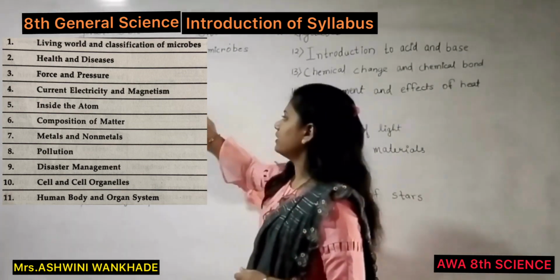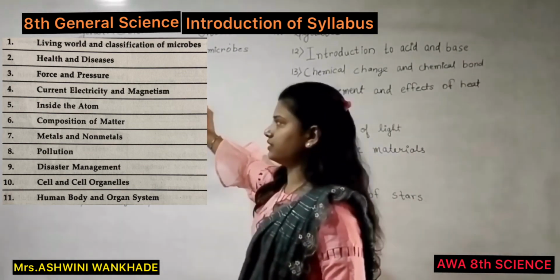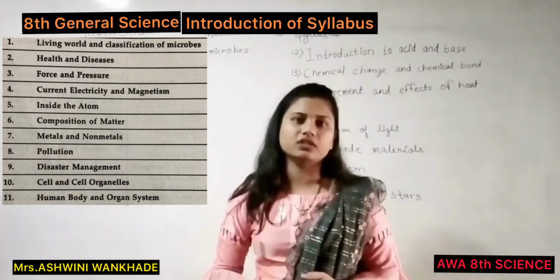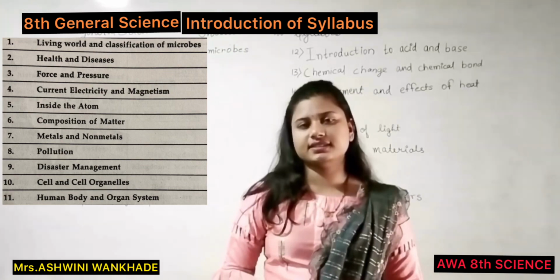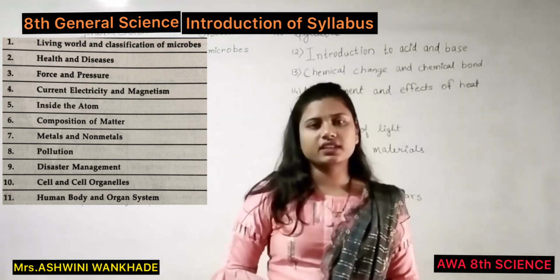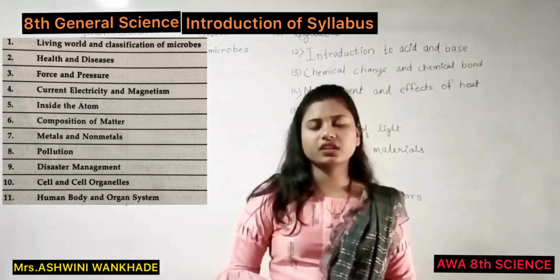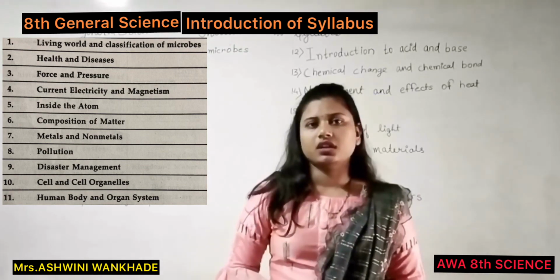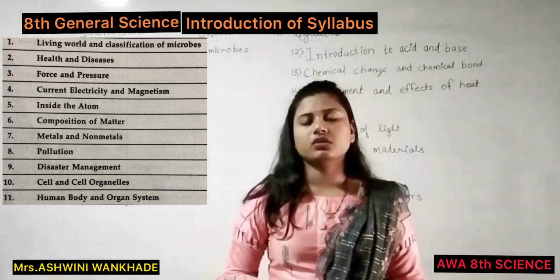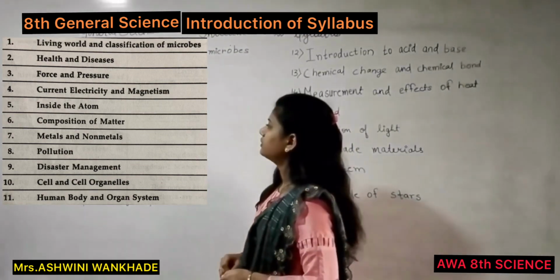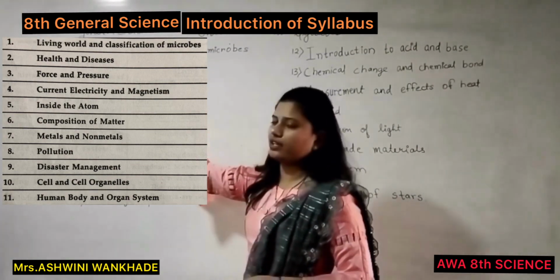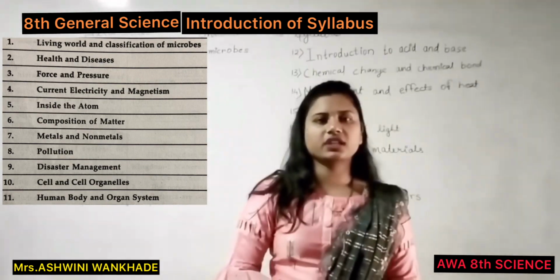Our next chapter is Current, Electricity and Magnetism. Current, electricity, potential difference, then electric cell, then lead acid cell, then connecting cells, then magnetic effect of electric current. In this we are going to study the working and construction of an electric bulb. Then our next chapter is Inside the Atom. In this chapter we are going to study about the atom.